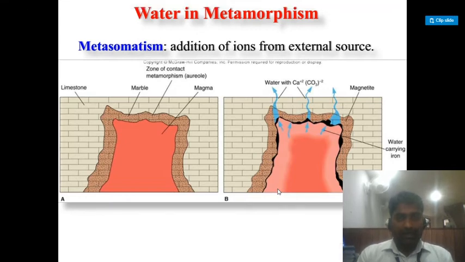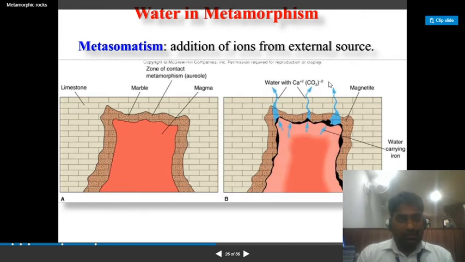Metasomatism is the addition of ions from external sources. Water also plays a role in the addition of ions from external sources. In this figure you can clearly see how calcium ions are getting involved from an external agency.